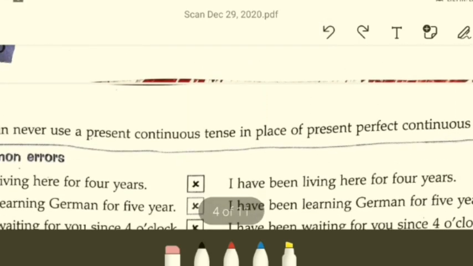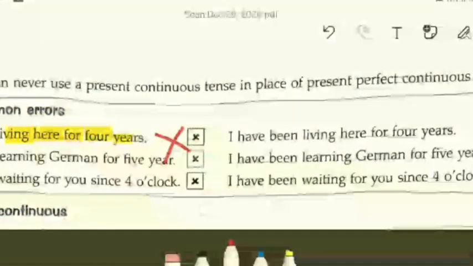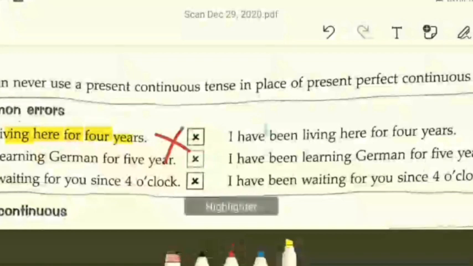Okay. So here is a footnote. We can never use a present continuous tense in place of present perfect continuous tense. Okay, you should never do that. You can never use a present continuous tense in place of present perfect continuous tense. That cannot happen. Okay, like, I am living here for 4 years. Absolutely wrong. Okay, I have been living here for 4 years. That is correct. I have been is very important. Present perfect continuous. Clear? So the important words are I have been living.